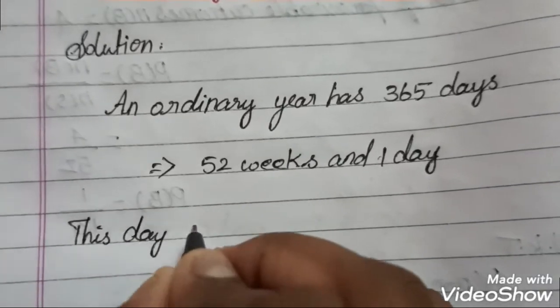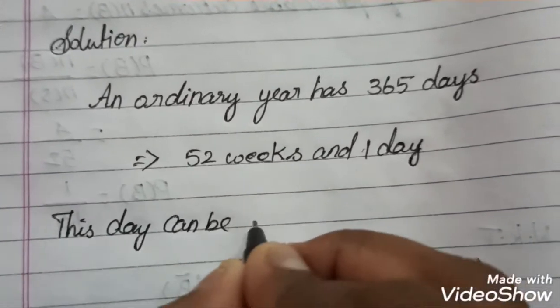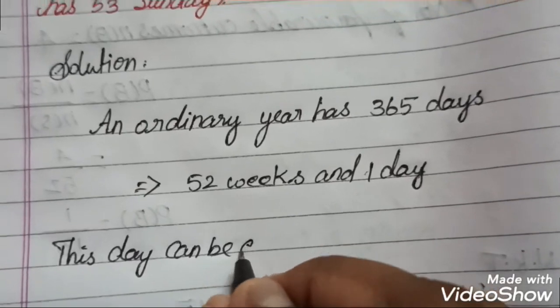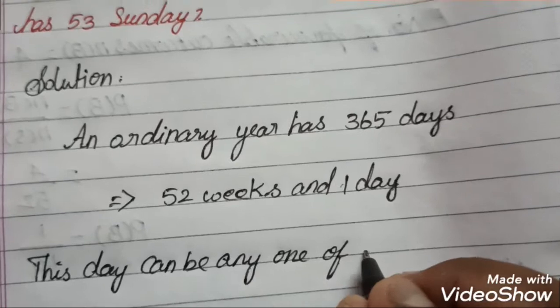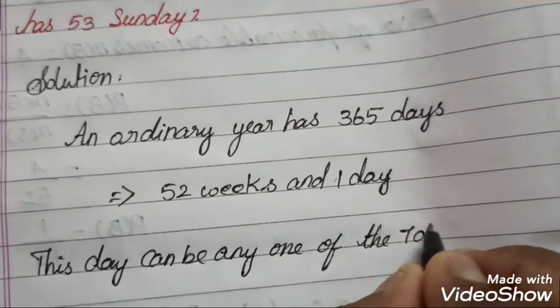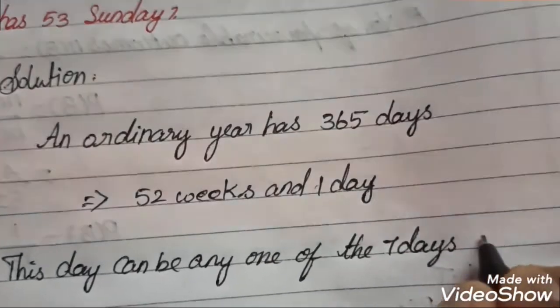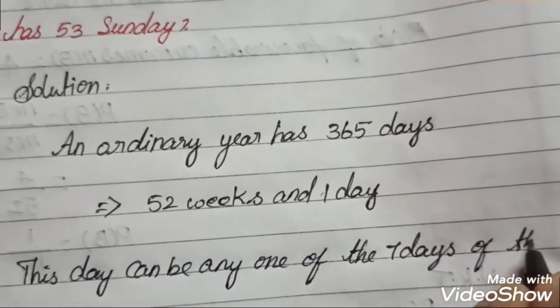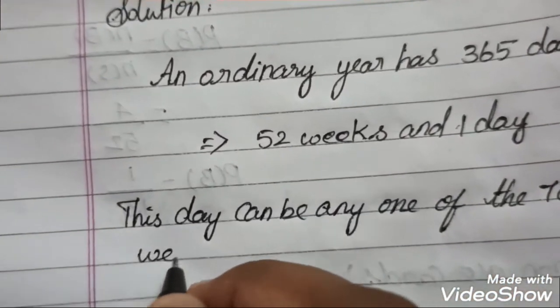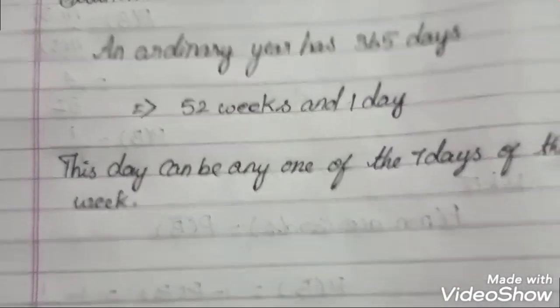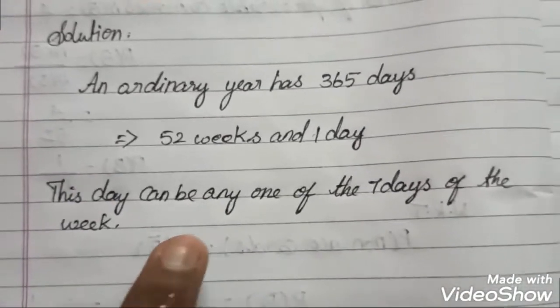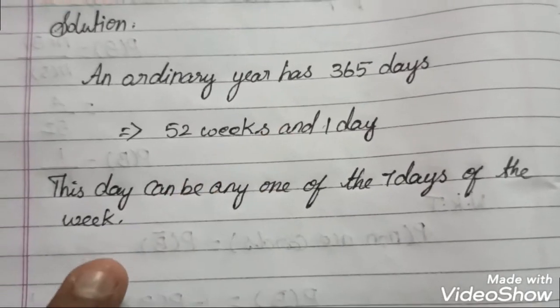So we write this 1 day can be any one of the 7 days of the week. We don't know what the day is, but we need that 1 day also to be Sunday.